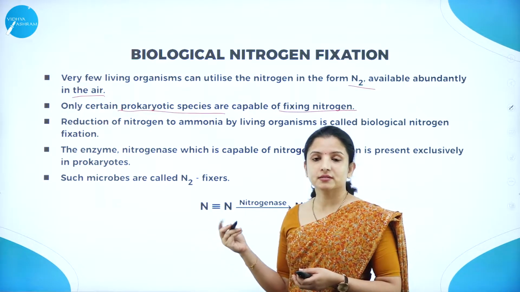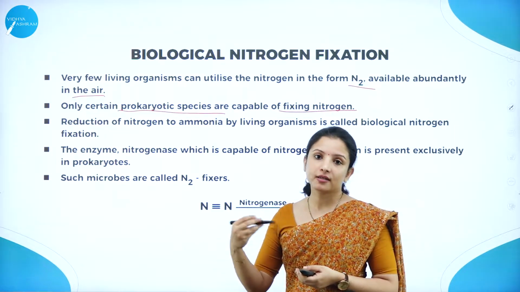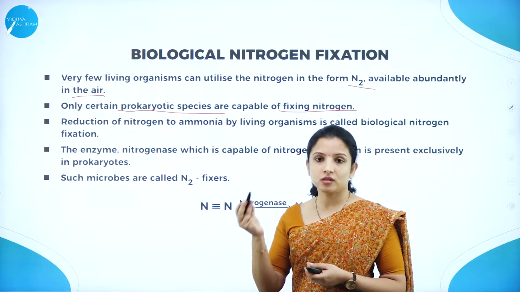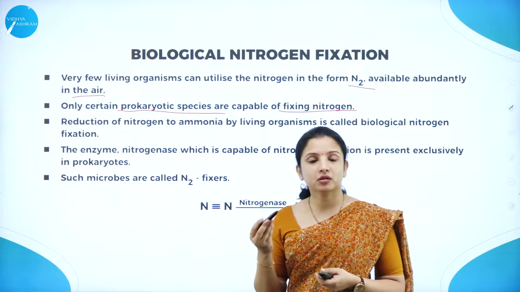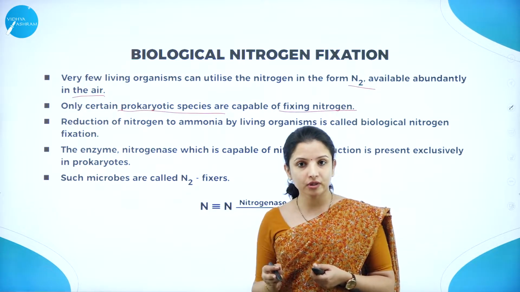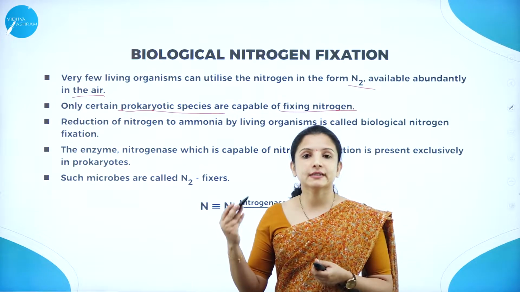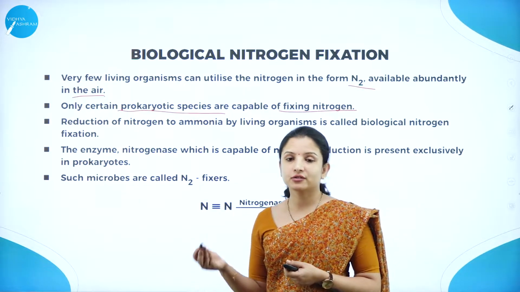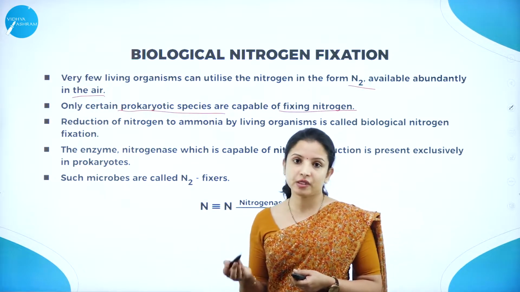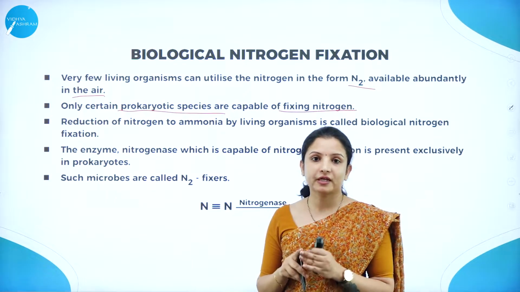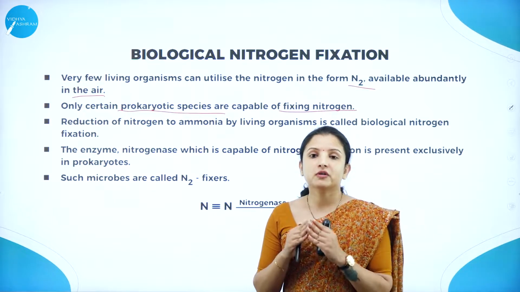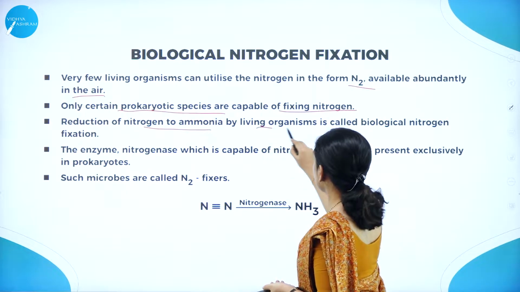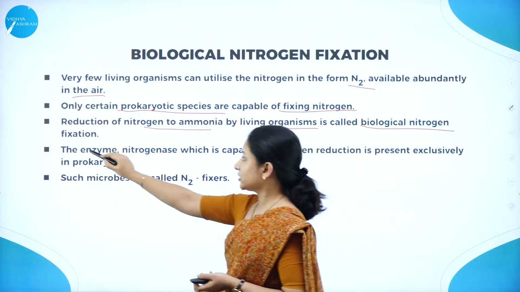But there are some organisms, especially the green plants, which cannot directly utilize the atmospheric nitrogen or the nitrogen present in the soil. The nitrogen has to combine with hydrogen to form ammonia. That ammonia has to combine with oxygen to form nitrite, and the nitrite again has to combine with oxygen to form nitrate. That is how they get converted, and that nitrate is utilized by them. For this process to occur, different living organisms are involved. So reduction of nitrogen to ammonia by living organisms is called biological nitrogen fixation.